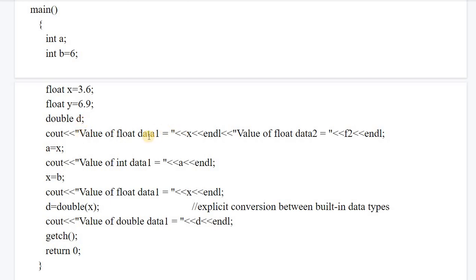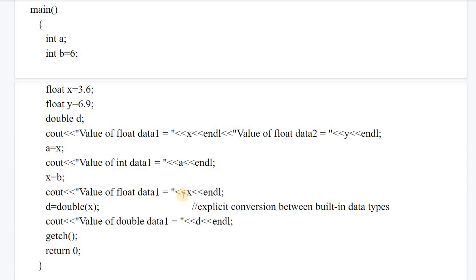Then we have displayed the x and y values. These are just the values where we are displaying x and y with the help of cout. So a is equal to x: I am assigning the value of x to a, so a simple conversion will be there. And if I write x is equal to b, then a simple conversion will be there. So x was float earlier, but I am assigning 6 to a float value.